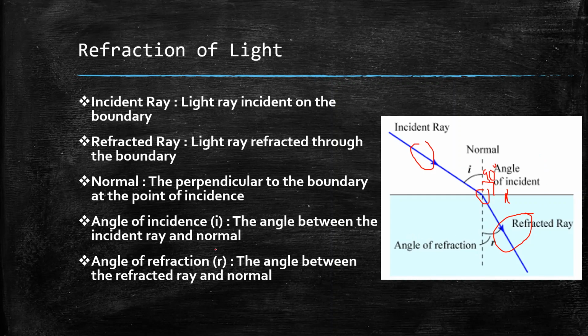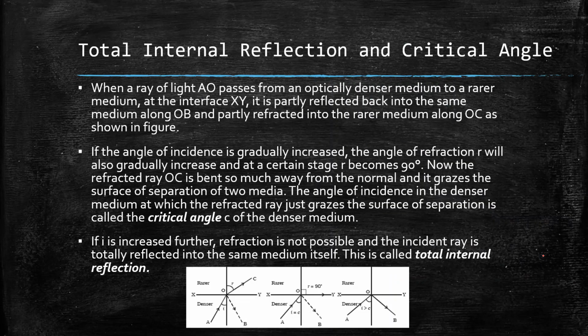Then we have the two angles, the angle of incidence and the angle of refraction. Angle of incidence is defined as the angle between the incident ray and the normal, and the angle of refraction is defined as the angle between the refracted ray and the normal. Before going into further details, first let us understand a very interesting phenomenon that happens because of refraction, that is the total internal reflection and the critical angle.